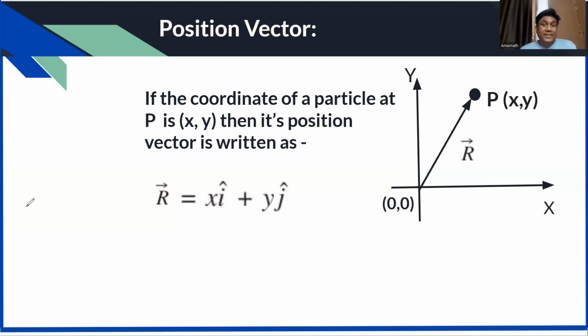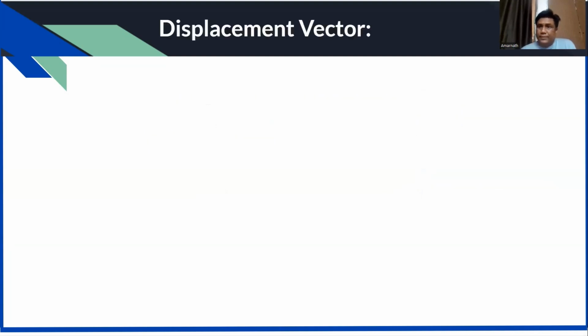Now I'll discuss displacement vector. Say the particle is going from one point to another point. Say this is the point P and the particle is going to this point, say Q. So it will have another coordinate, like x2 comma y2. And this is x1 y1. I'm going to discuss the displacement vector now. Please write it.